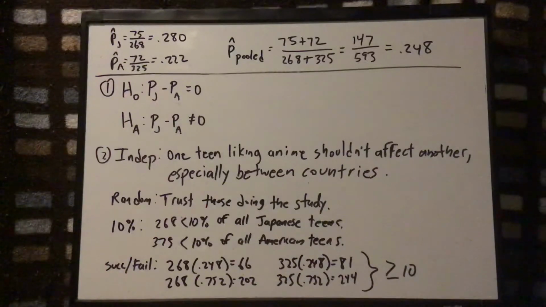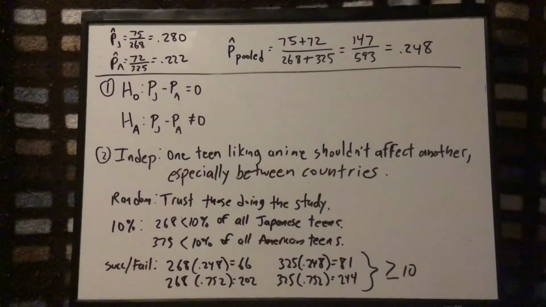The success-fail condition is also met on all fronts. I used the p-hat pooled number and the q-hat pooled. Q-hat pooled is 0.752. Basically, I found the success rate using the p-hat pooled and the failure rate using the q-hat pooled, and those came out as 66 and 202 for Japanese liking and not liking anime, and then 81 and 244 for Americans liking and not liking anime. So all of those numbers are greater than or equal to 10. Since all of them fit the success-fail condition, all the conditions were met. So basically what this ensures is the sampling distribution of the differences should be a normal curve.